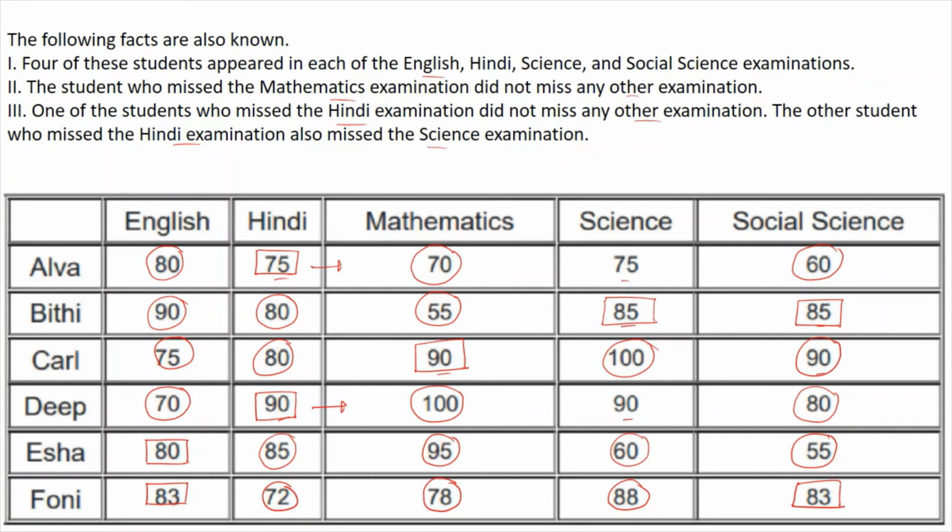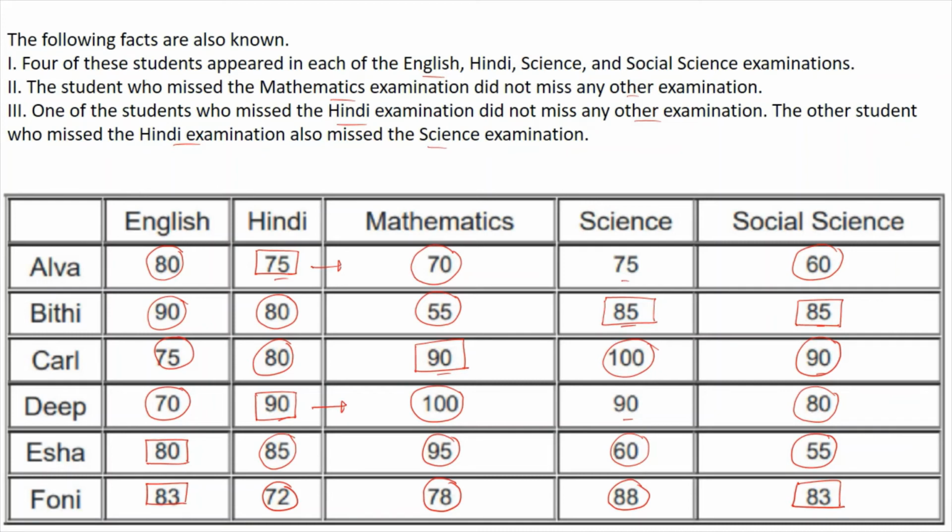Okay, then the student who missed the mathematics examination did not miss any other examination. The math exam is not missed by Phony. The math exam is only missed by Carl here. So if he has missed the math examination, he did not miss social science. So we have found 4 people who have appeared in social science also.